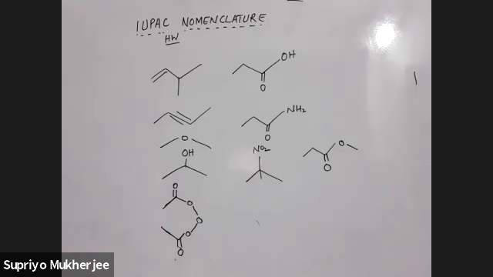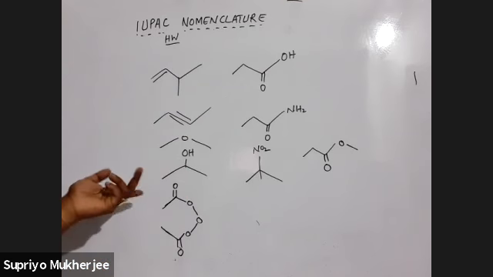So this will be the homework. I have given you only the bond line diagram. So this homework has some importance. The importance is you can also practice converting bond line to normal condensed formula and then go for the IUPAC nomenclature of this compound. So this will give you a pretty fair idea of both the concepts.